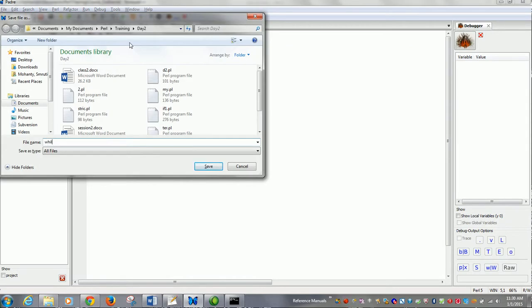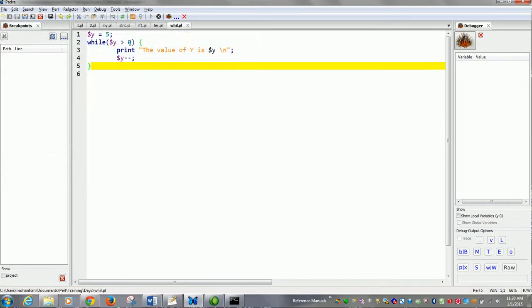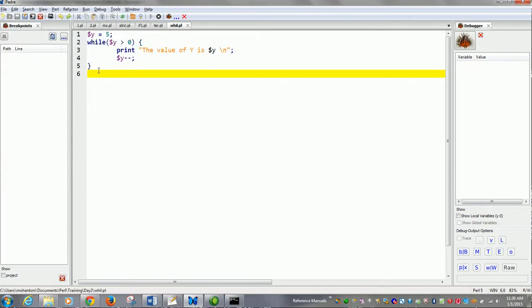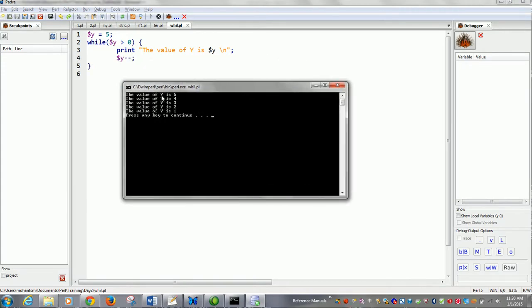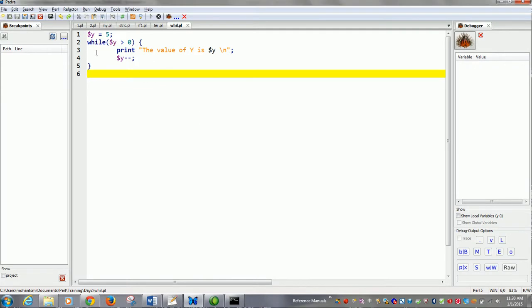Okay, I run the program. The value of y is 5, 4, 3, 2, 1. After 1, when it becomes 0, with y minus minus, it comes out of the loop. Now the interesting thing is, till the time it is executing inside the while loop, it doesn't bother to look at what is outside the while loop.